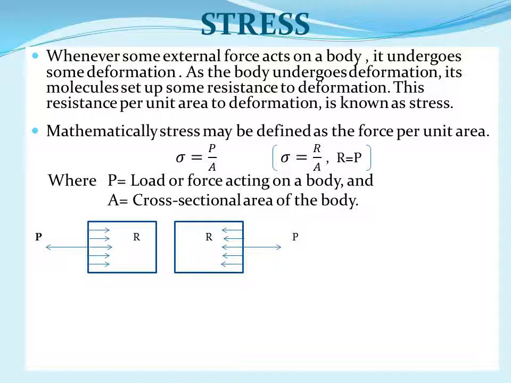Therefore, sigma is equal to R upon A, where R is the resisting force and A is the cross-sectional area, but R is equal to P. The internal force is equal to external load. Therefore, this formula is sigma equal to P by A.